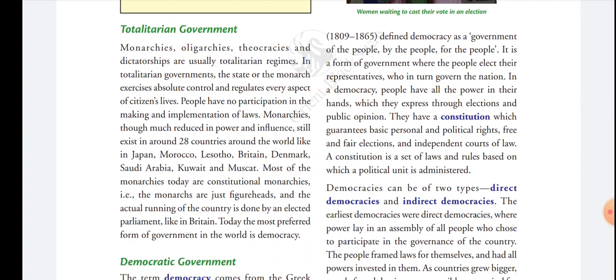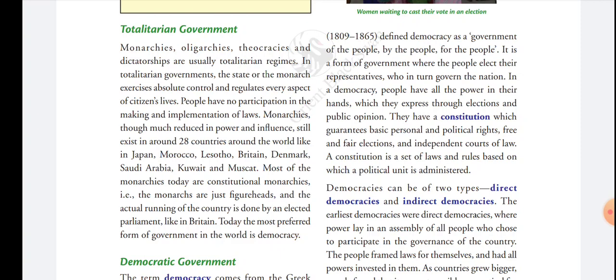All forms of government like monarchies, oligarchies, theocracies and dictatorship come under totalitarian government, because in these forms of government the absolute, meaning complete, control is held by a group of people or a single person over the country. But in democracy, the people elect their representatives to govern the country.